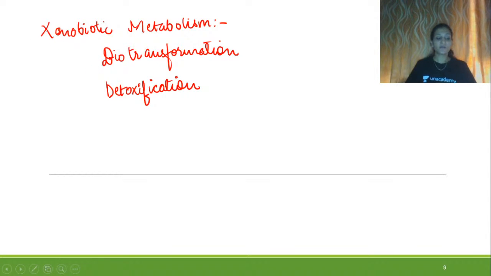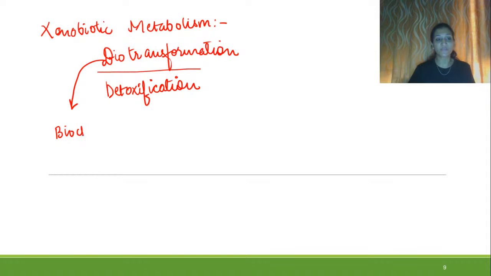So yes, in some terms they are quite similar, but if we are talking specifically about biotransformation, the term itself is telling us that there is some transformation going on. So whenever a biochemical reaction is going on and there occurs a chemical change, like the first chemical is getting converted into a second chemical, it is called biotransformation. So let us see this biotransformation. It's a kind of biochemical reaction.